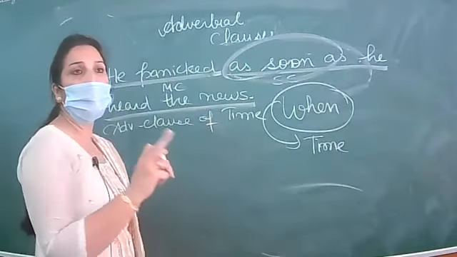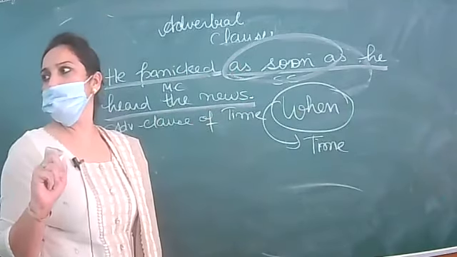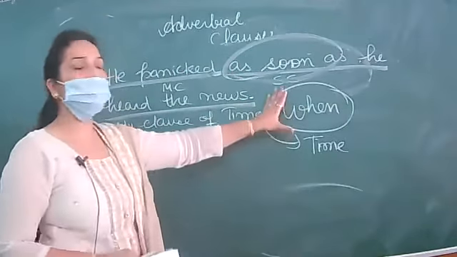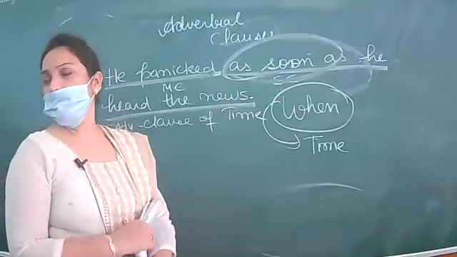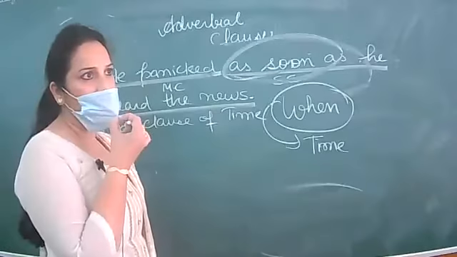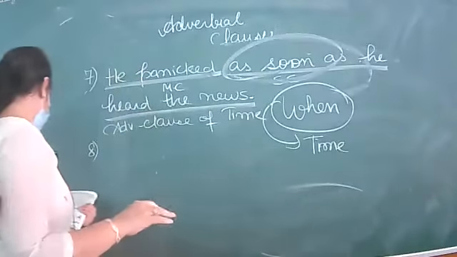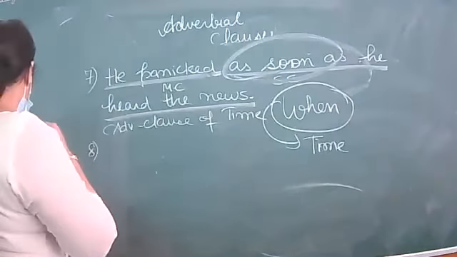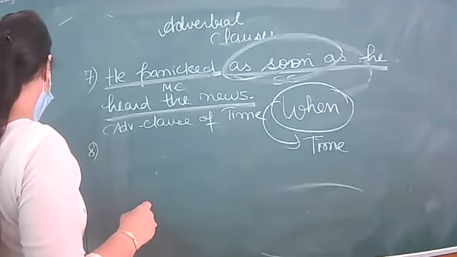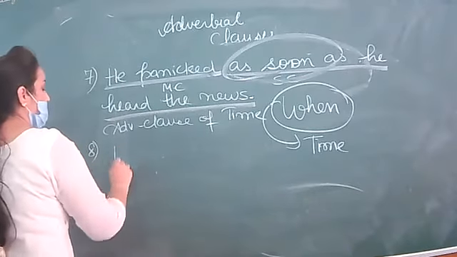This is a tip I am sharing for when you get stuck or confused. Clear? Next we have: nobody knows a child better than her mother does.